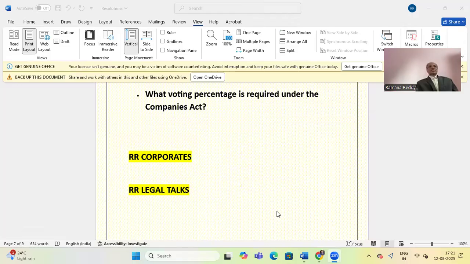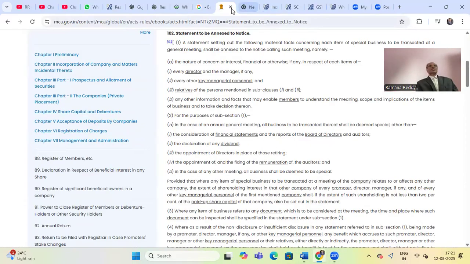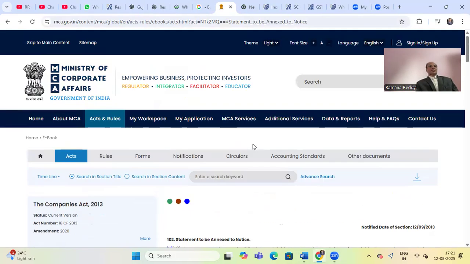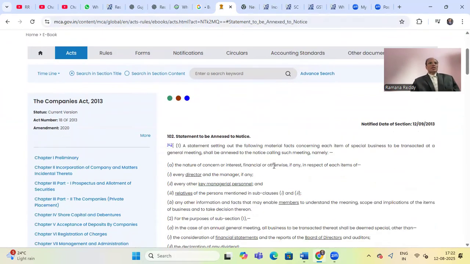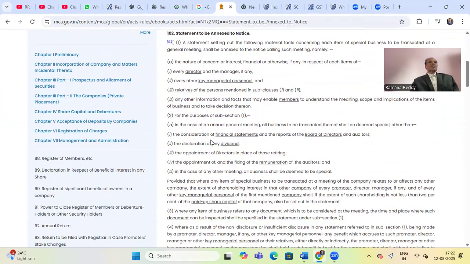I'll show you the section. This is the Companies Act 2013 on the MCA portal. Section 102, statement to be annexed with the notice. Subsection 2: for the purpose of subsection 1, in the case of an annual general meeting, all the business to be transacted thereat shall be deemed special, other than the following.